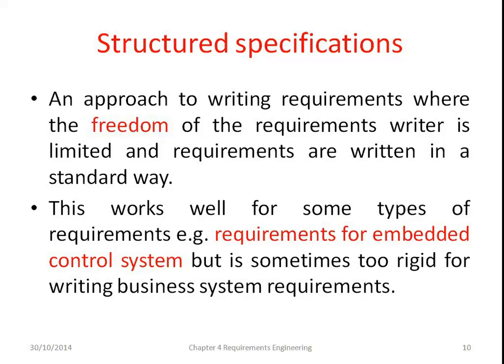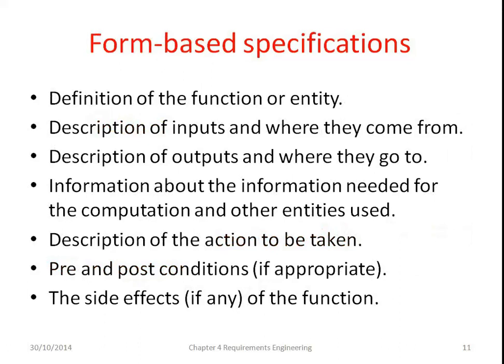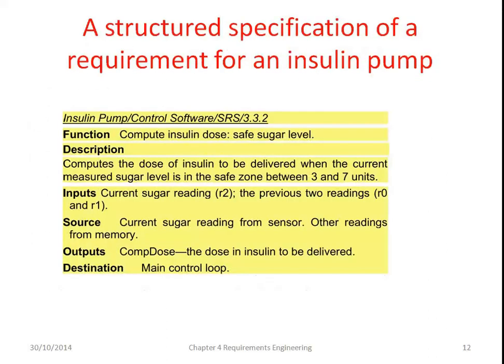But it is sometimes too rigid for writing business system requirements. And form-based specification: definition of the function or entity, description of inputs and where they come from, and description of outputs and where they go. So writing the requirements in this way is called form-based.